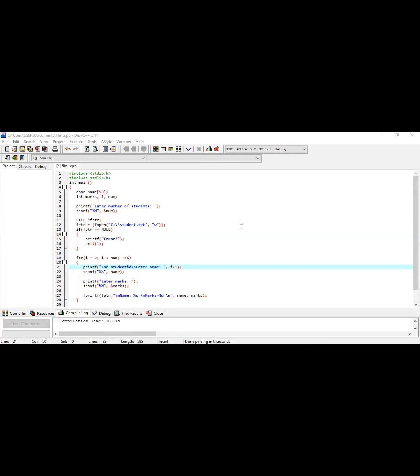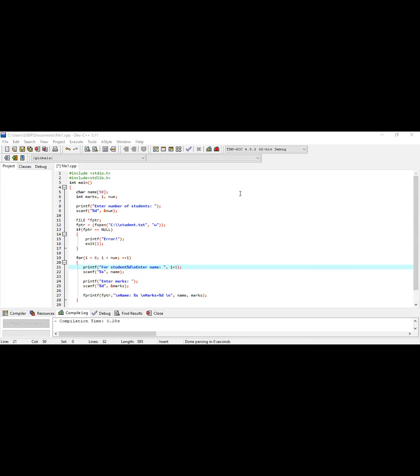So first of all, I'm not creating any structure here. See, I'm not creating any structure separately here, but it works as a structure. I'm going to store the name, I'm going to store the marks, I'm going to store the roll number, whatever it is. So basically I'm working with a structure, but separately I'm not using any structure format here.